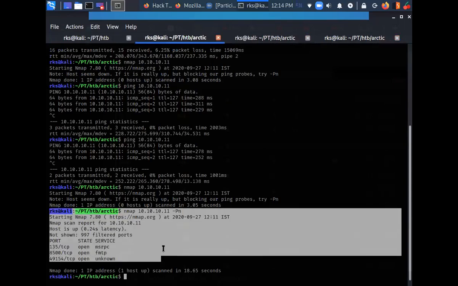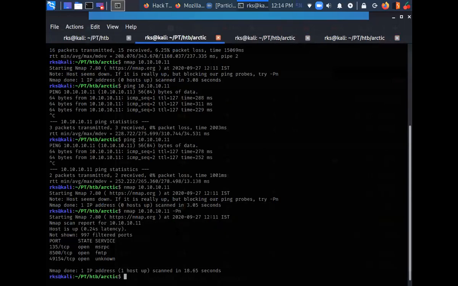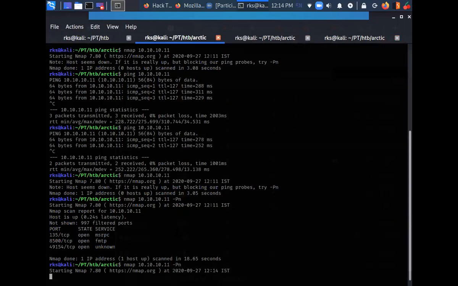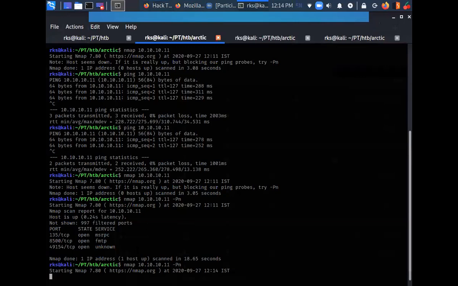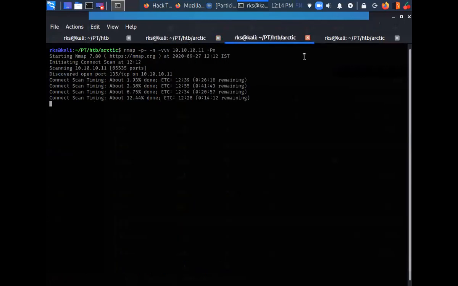So our very basic nmap scan is done now. Let's try to run it again. 10.10.10.11. I hope the target IP address is correct. Yeah, Arctic 10.10.10.11. Yes, the target IP is correct. Let's wait for the output once more.